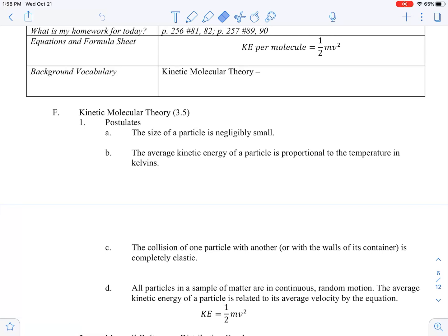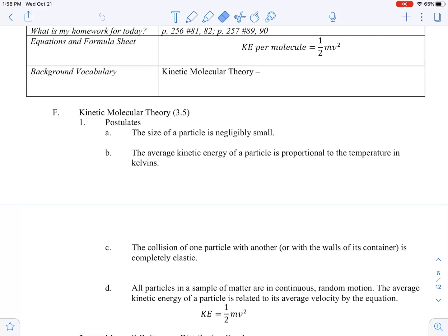The next one: the average kinetic energy of a particle is proportional to the temperature in kelvins. This is where our definition of temperature comes in. Temperature is the average kinetic energy. We're talking about how fast the particles are moving. As the particles move faster, the temperature goes up. As they slow down, the temperature goes down.